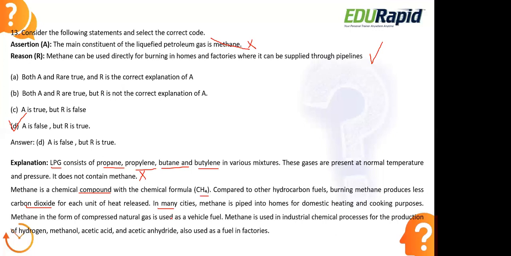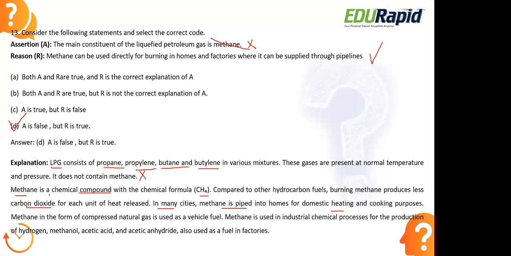So nowadays, to protect our cities from air pollution, most houses, industries, and even automobiles use methane as a hydrocarbon fuel in the form of CNG, compressed natural gas. In many cities, methane is piped into houses for domestic heating as well as cooking.